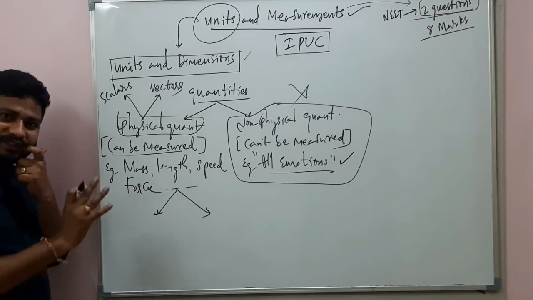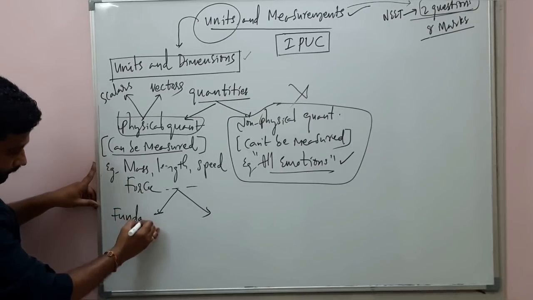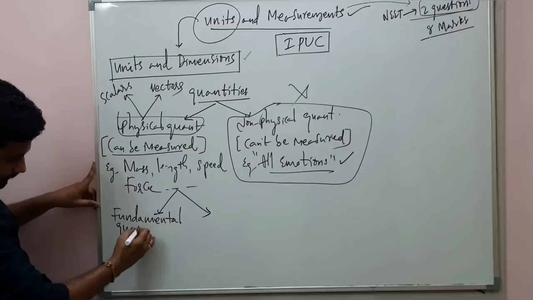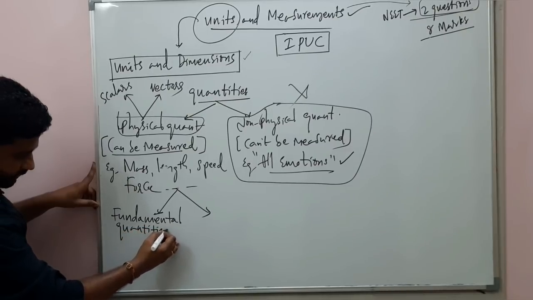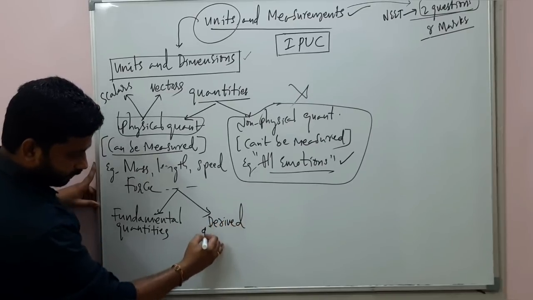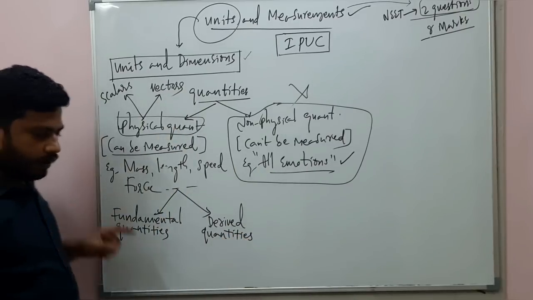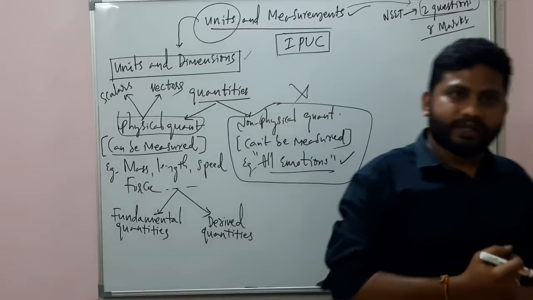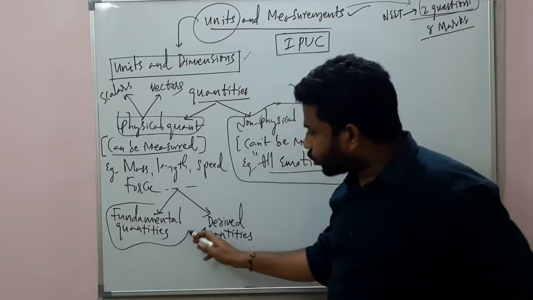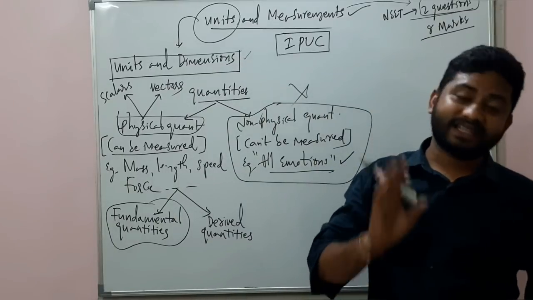That's the most important part of the session today: fundamental quantities and derived quantities. What are the fundamental quantities? Fundamental quantities are the quantities which are independent of any other physical quantity in nature.